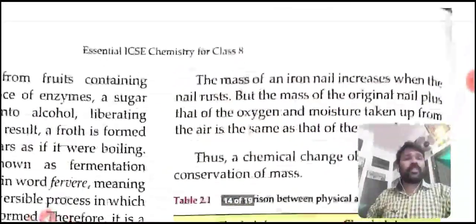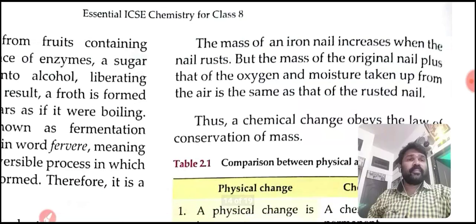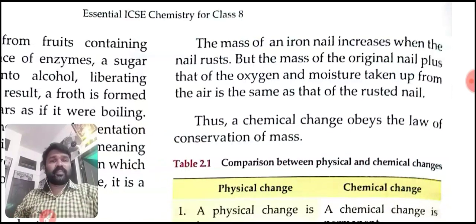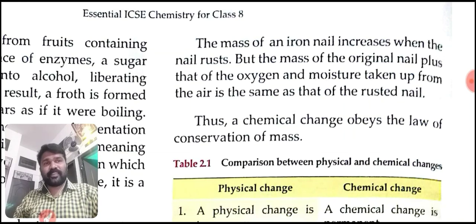Now we are going to discuss the mass of an iron nail after it has rusted. The mass of an iron nail increases when the nail rusts, but the mass of the original nail plus that of the oxygen and moisture taken up from the air is the same as that of the rusted nail. The rusted nail and the plain nail will have different masses; the rusted nail has more mass than the plain nail in the physical sense.